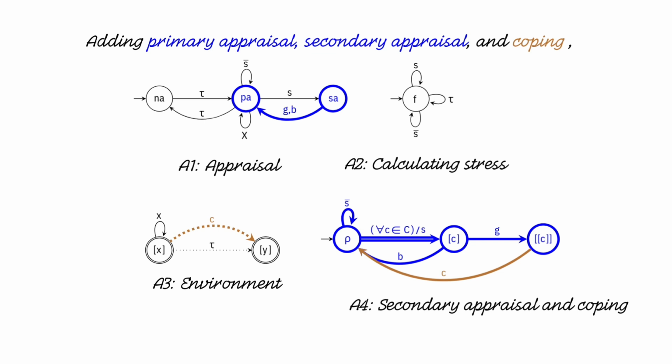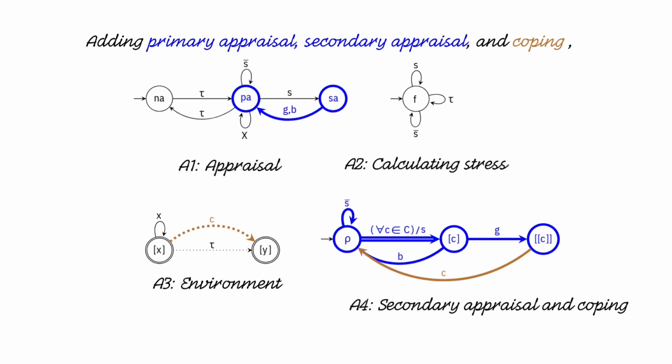Once I'm in the state brackets C, I evaluate this strategy, and I either deem it to be good by reading the letter G, in which case I move to the state with double brackets and C, or I deem it to be bad by reading the letter B, and I come back to the state called ρ, and I start another cycle.